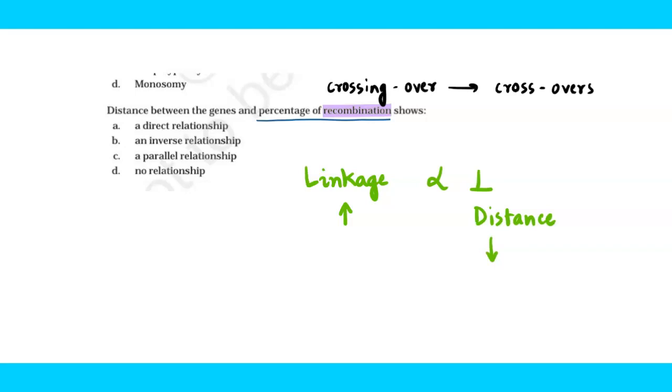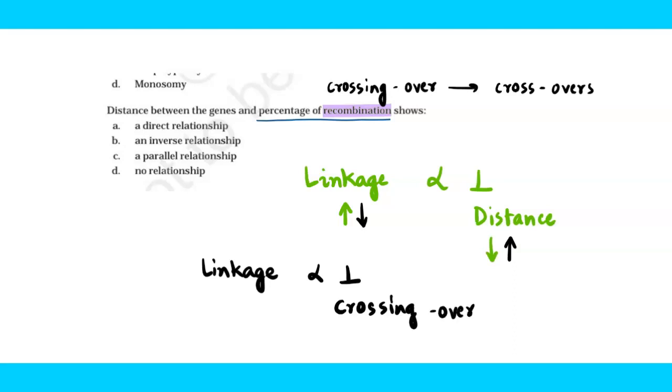Whereas if I say that distance between the genes is more, then in that case linkage will be very less, right? This is one relationship which you have to learn. Another relationship which you have to learn is linkage is also proportional to crossing over, right? So here in this question, they are asking the distance. So as you have seen that linkage is indirectly proportional to distance, means linkage would be low if distance is high, right? And the opposite is also valid, right?